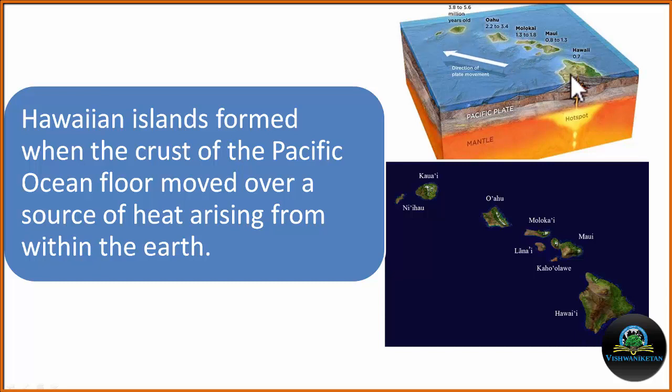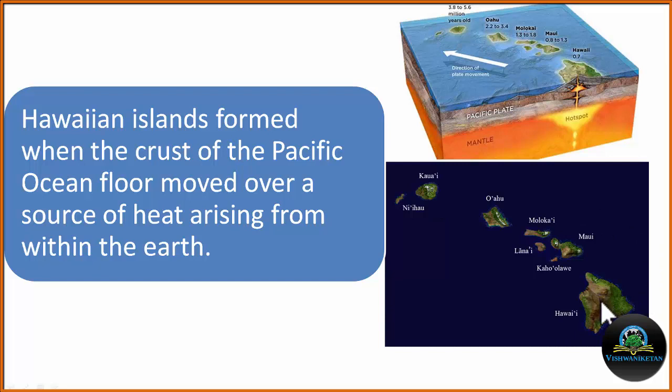If we see the aerial view or the satellite view of the Pacific Ocean, we can find many small islands over here. If we go for the aging of these islands, or carbon dating, we will find that this is the youngest in age, while the island which is far away from this source is the oldest.